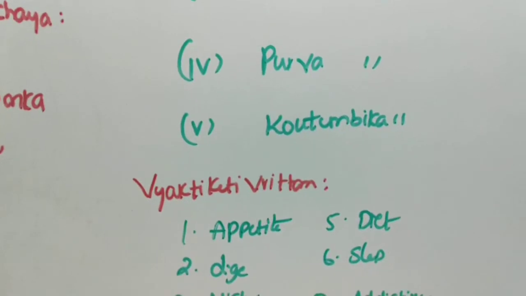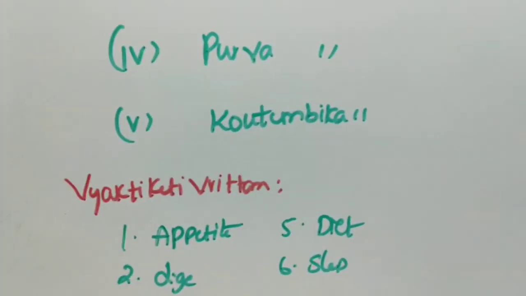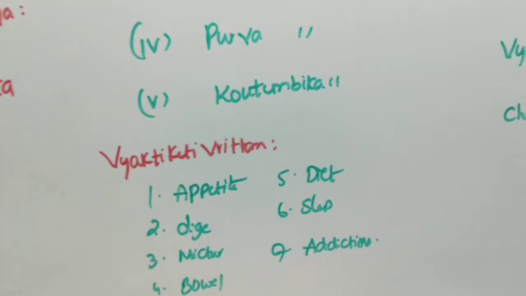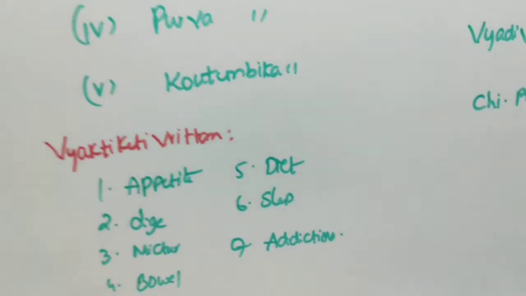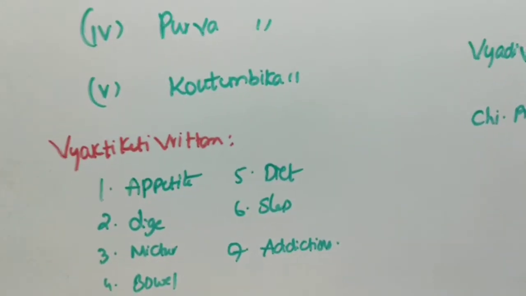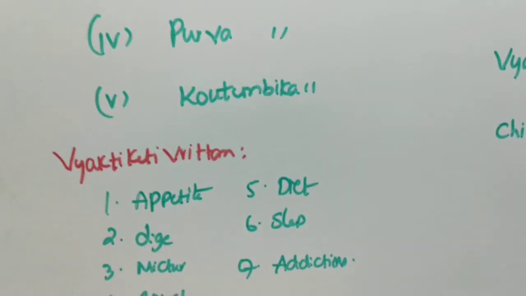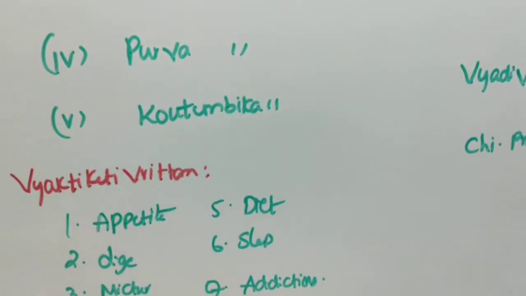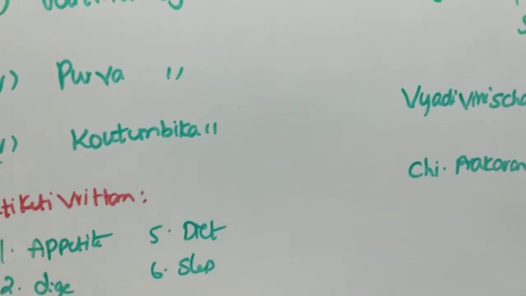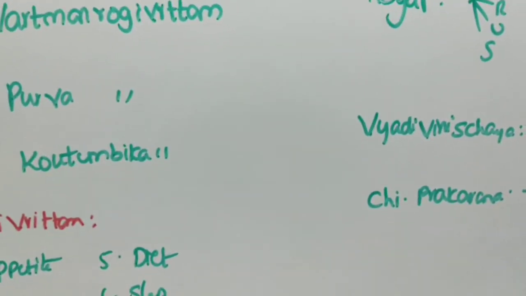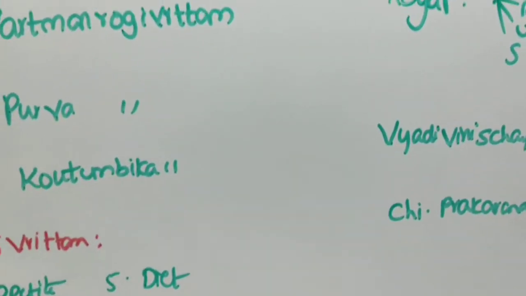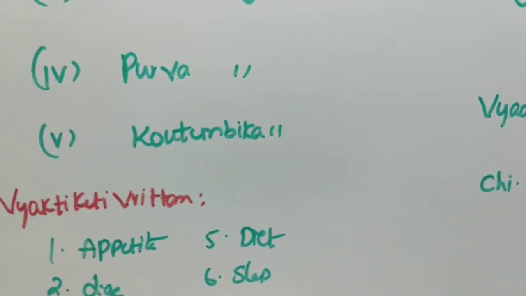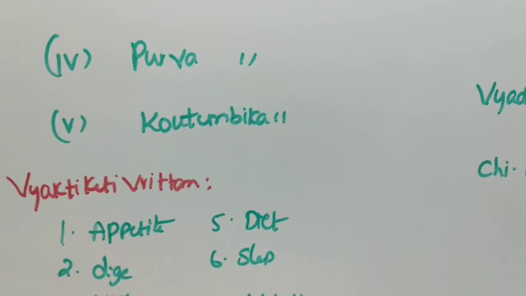Next, Vyaktika Vrittanta. This is the personal history of the patient. Appetite, digestion, micturition all will be normal but the sleep will be abnormal due to the pain. So we have to highlight the sleep here in this personal history. Next, general examination must be noted like BP, pulse rate, heart rate, weight and height, which is written after Vyaktika Vrittanta.